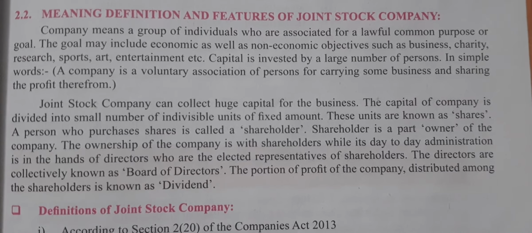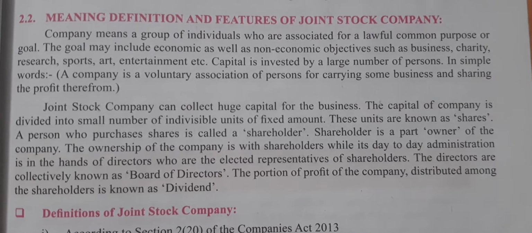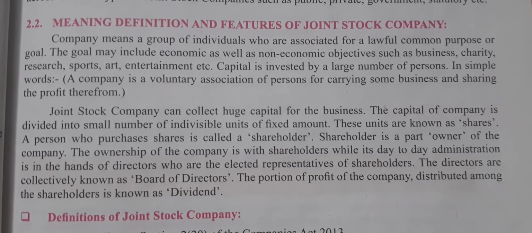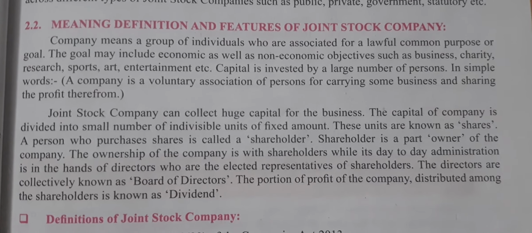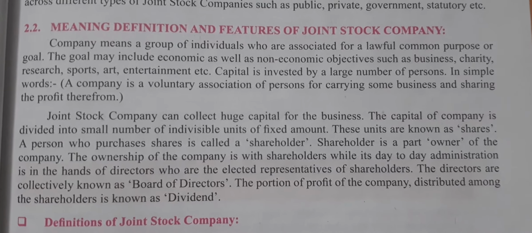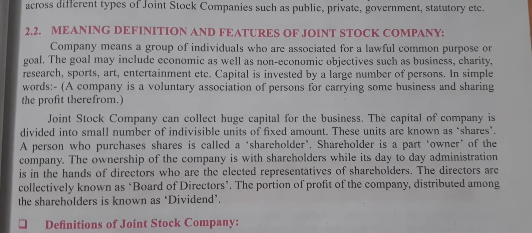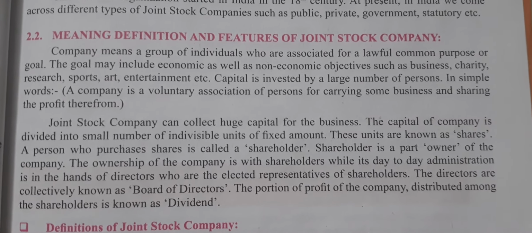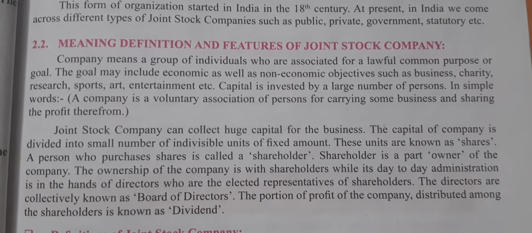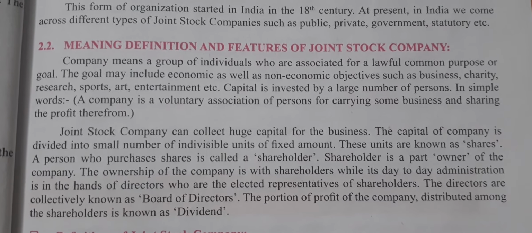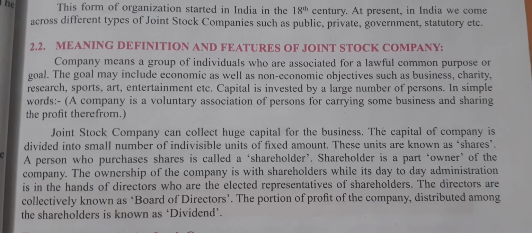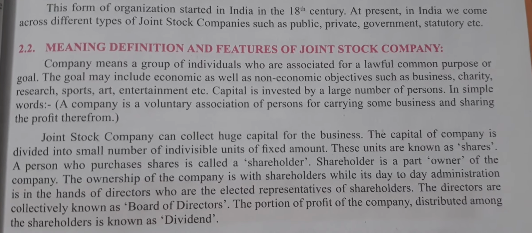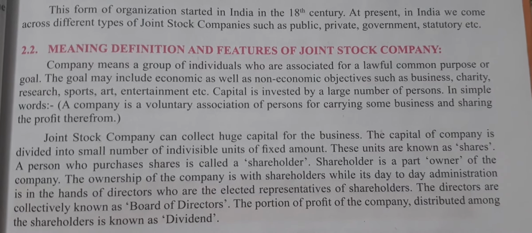It means voluntarily, as per their wish, persons come together, conduct the business and share the profit with each other. It is known as a company. So in a joint stock company, as any number of persons can join, it can collect a huge capital for the business, and this capital is divided into a number of small units of a fixed amount, known as shares. Suppose a company is started and 10 lakhs is the capital.